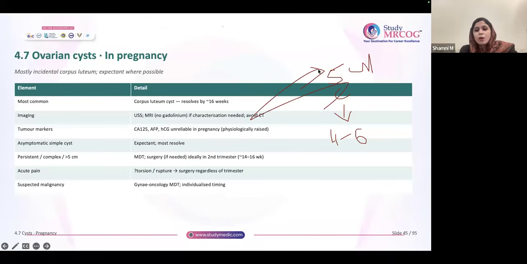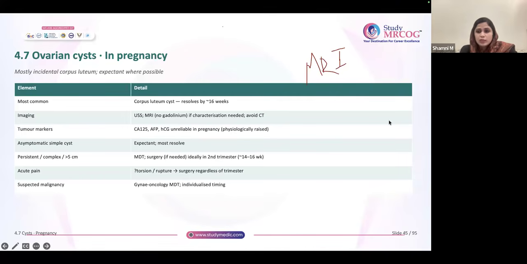Now, if it is not benign, if it is indeterminate, and you are suspecting malignancy, what will you do? You can go for MRI. Tumor markers are not reliable in pregnancy, but MRI you can do. If according to the MRI it is highly suspicious of malignancy, go for surgery.